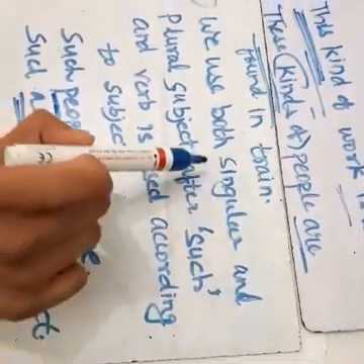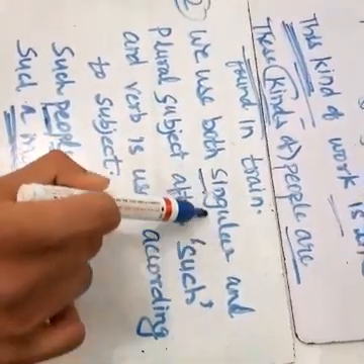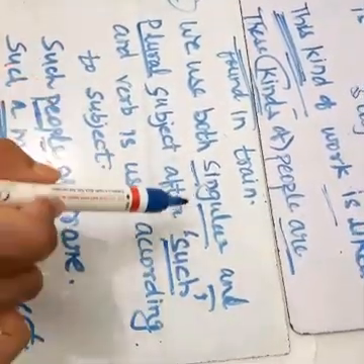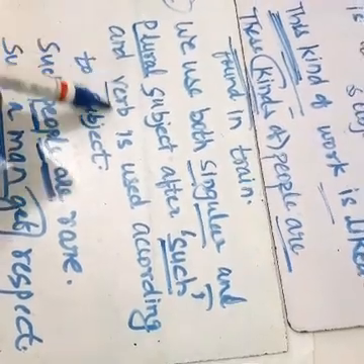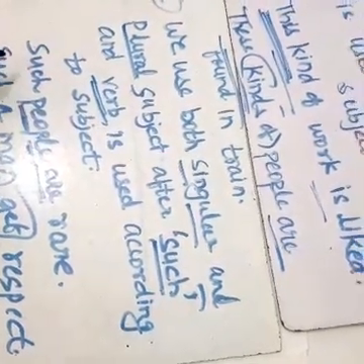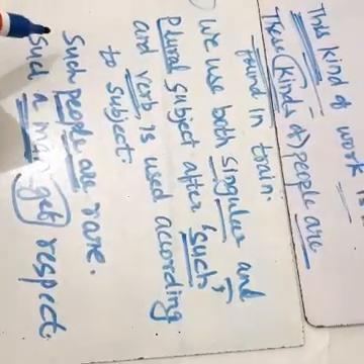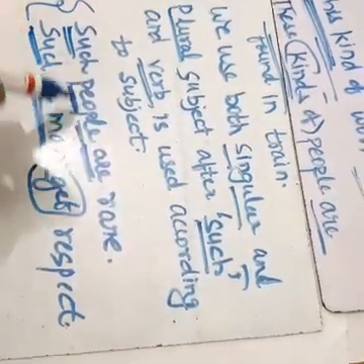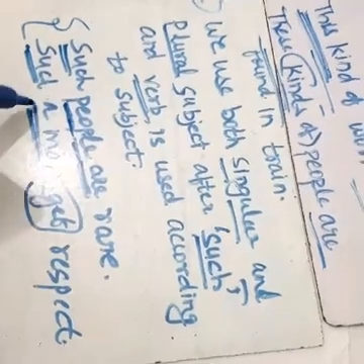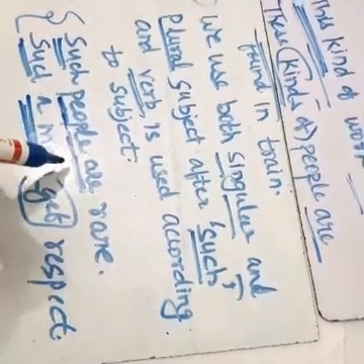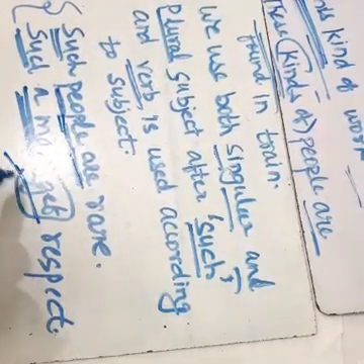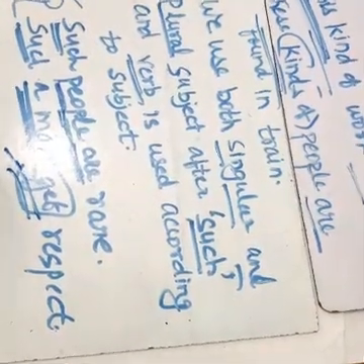According to this, we use both singular and plural subject. Means after such we can use any type of subject, singular and plural, and verb will be according to the subject. Like here in this we can see the example that after such, in both cases, here plural subject is used and here singular subject is used. So the plural subject has taken a plural verb and a singular subject has taken a singular verb. Okay,